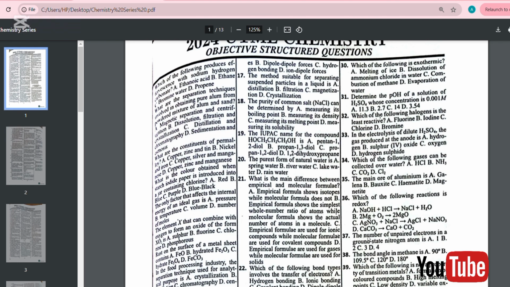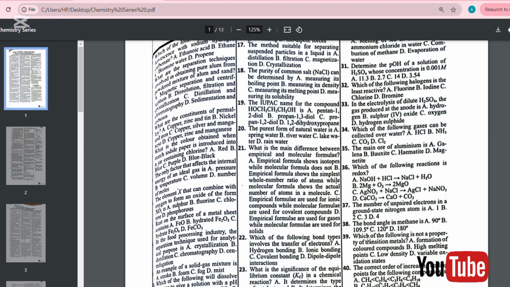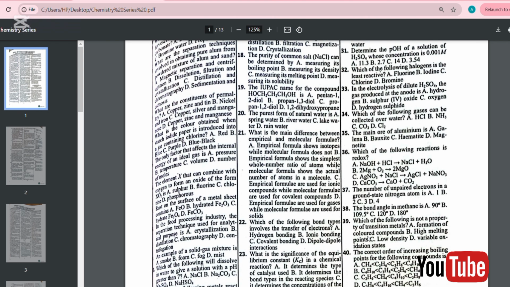Number 37. The number of unpaired electrons in a ground state nitrogen is, you know, nitrogen has atomic number 7. So if you are going to write it, you are going to obey the Aufbau principle and Hund's rule.